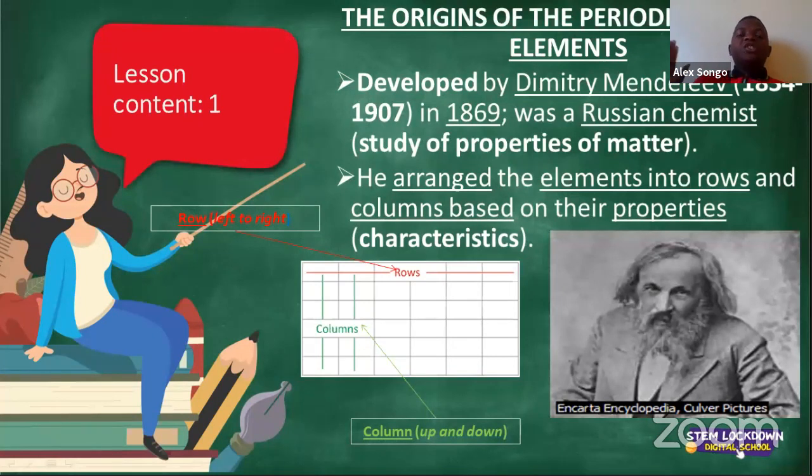Okay, so let's look at how this periodic table of elements is actually arranged. Ladies and gentlemen, the periodic table of elements is arranged in rows as well as columns. You will see as I'm moving the cursor here, these are rows at the top in blue. They are moving from the left-hand side to the right. I feel that it was important for me to explain this.